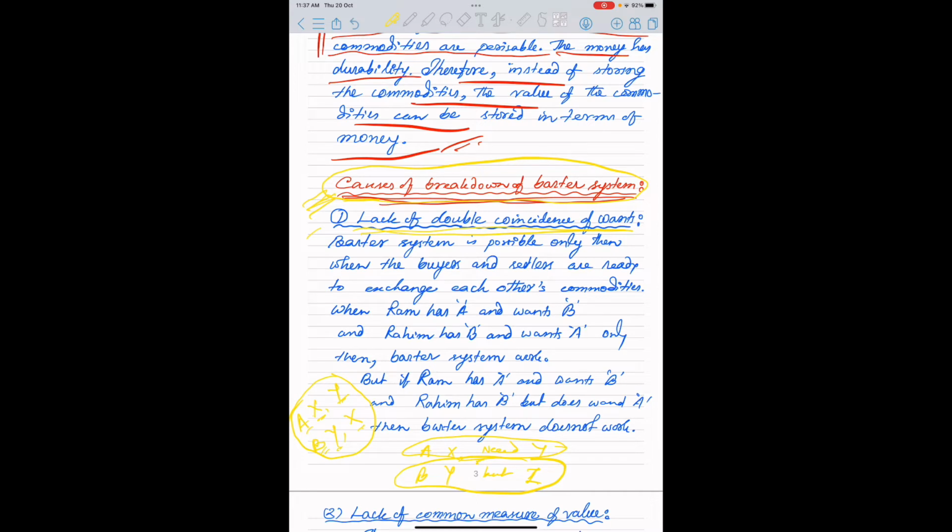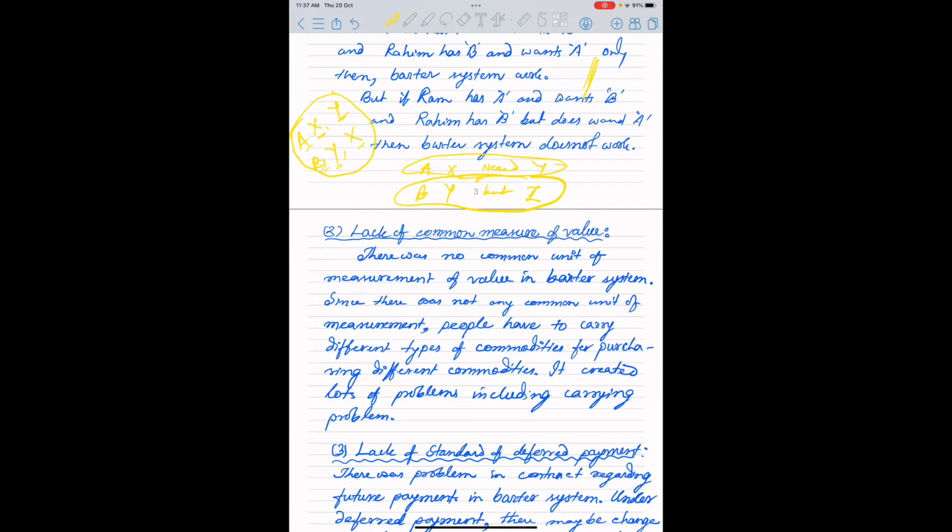So, this kind of difficulty was found in the barter system, for which the barter system broke down. But double coincidence or multiple coincidence can be solved with the help of money. Now, let us see the lack of common measure of value.